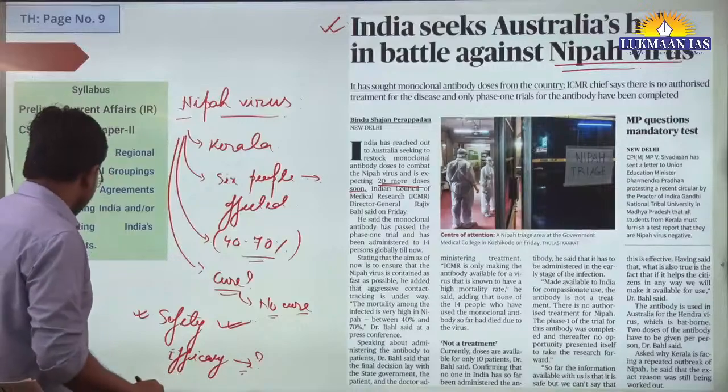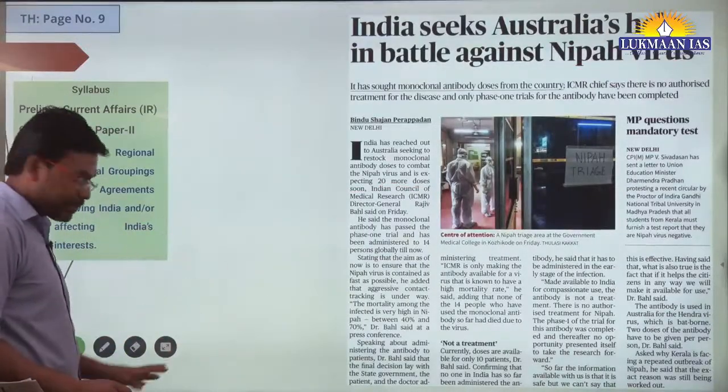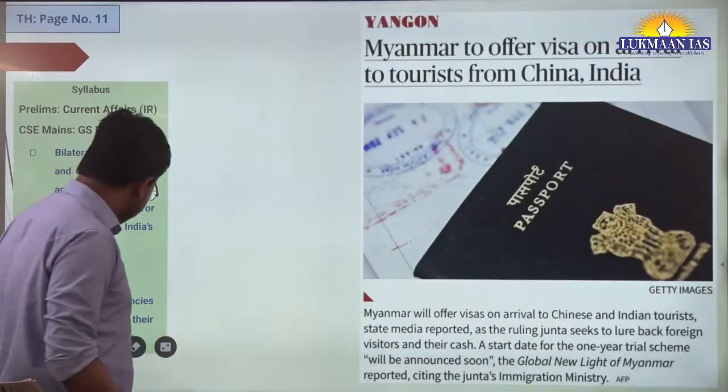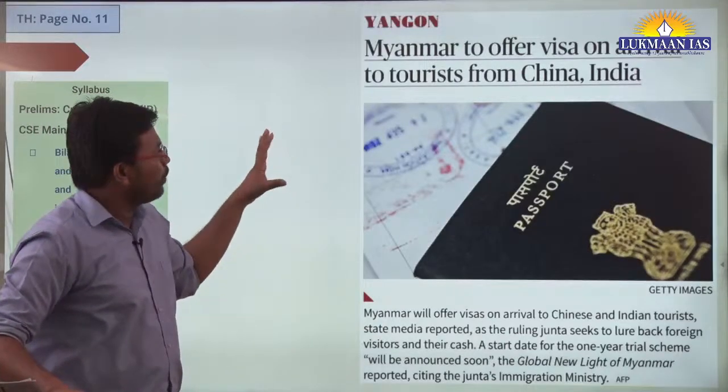There were 2 articles. I have just taken the second one because I wanted to discuss Nipah virus, and the Australian case as well. Okay, so now we have another topic.